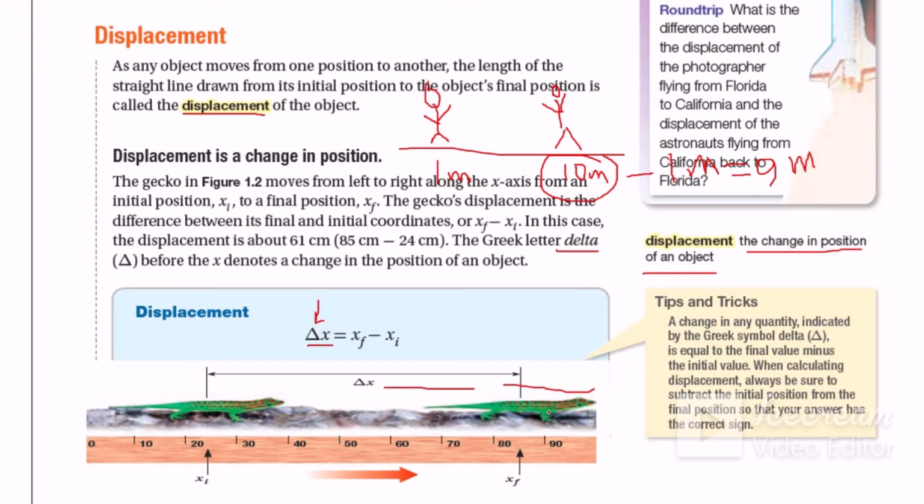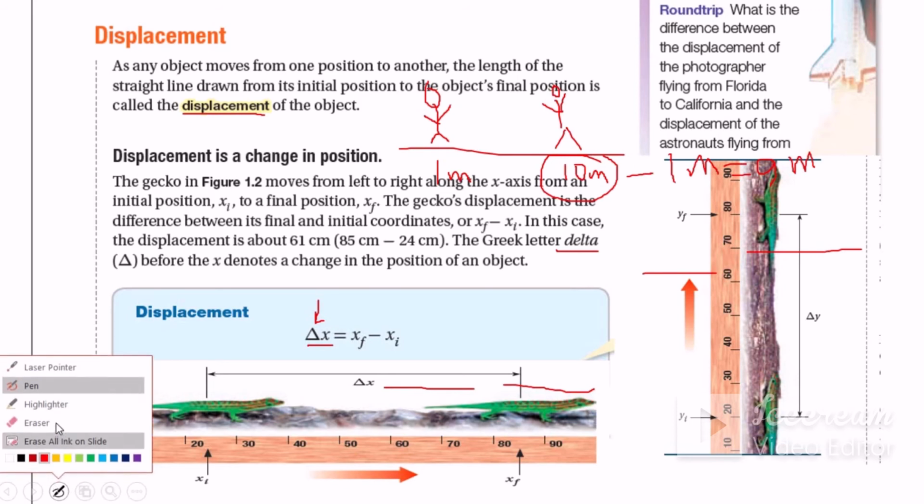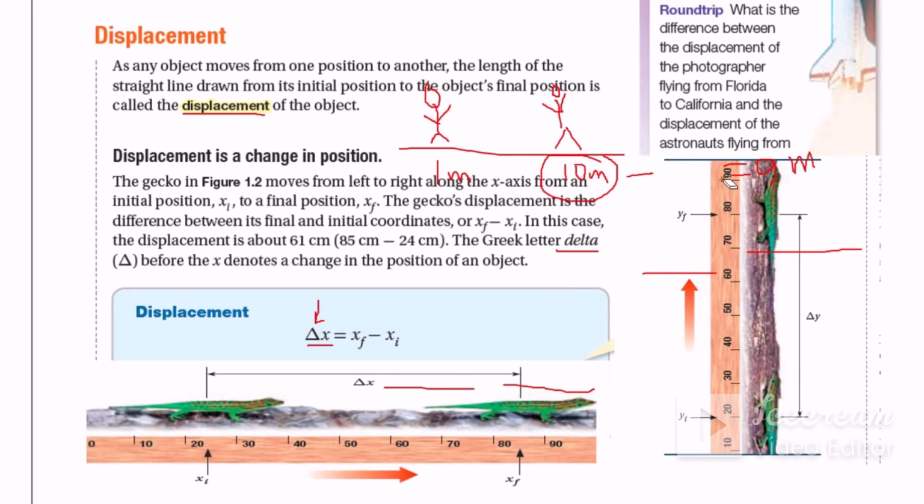Now what about the same Jaco, but now he moves up? What do you think? It will also be one-dimensional motion, the same one-dimensional motion, okay. But the difference is that it will be on the y-axis, not the x-axis. It was on the x-axis here, but now the position changes by going up.